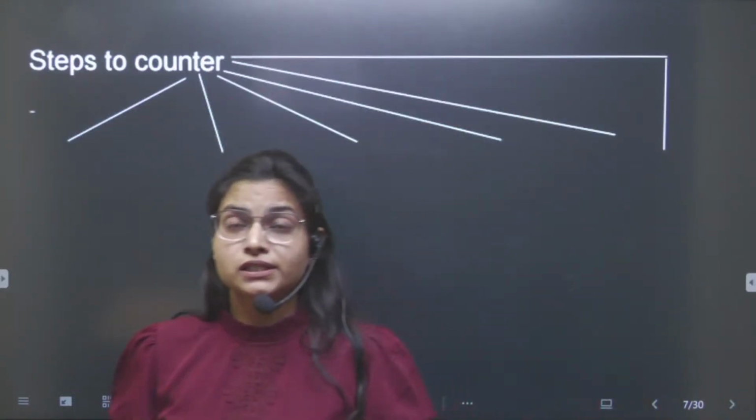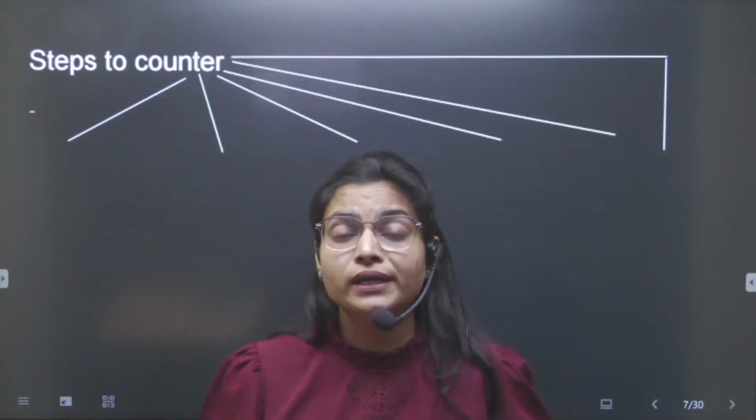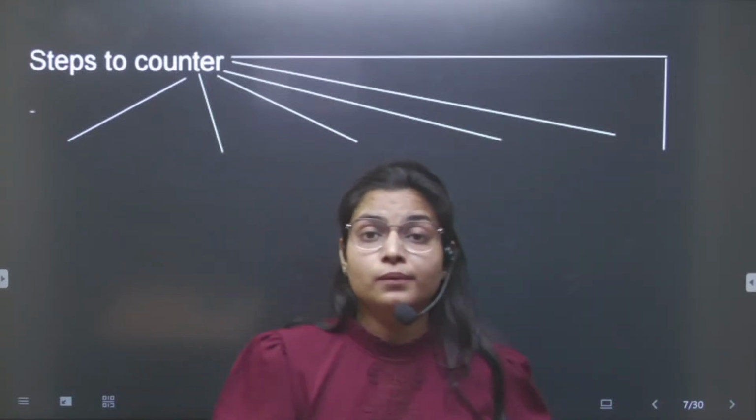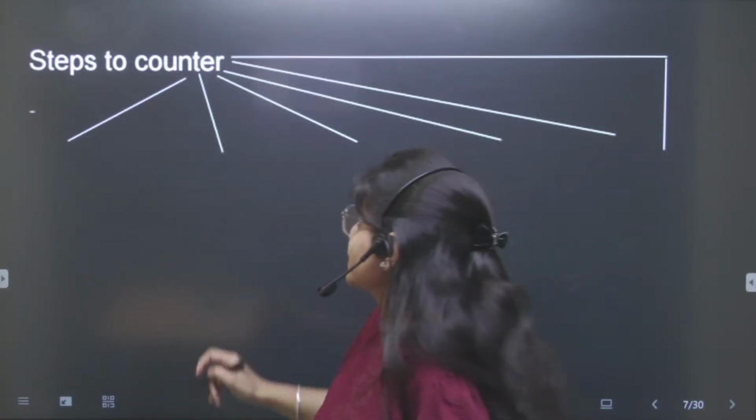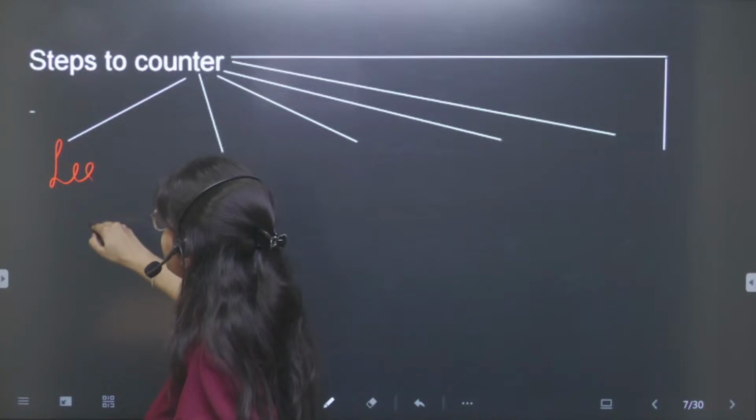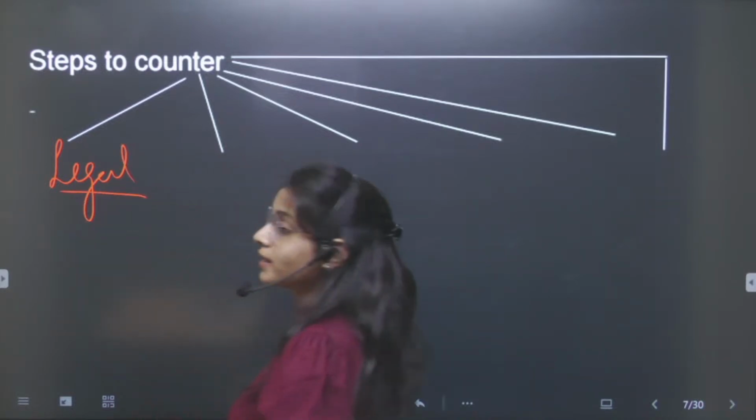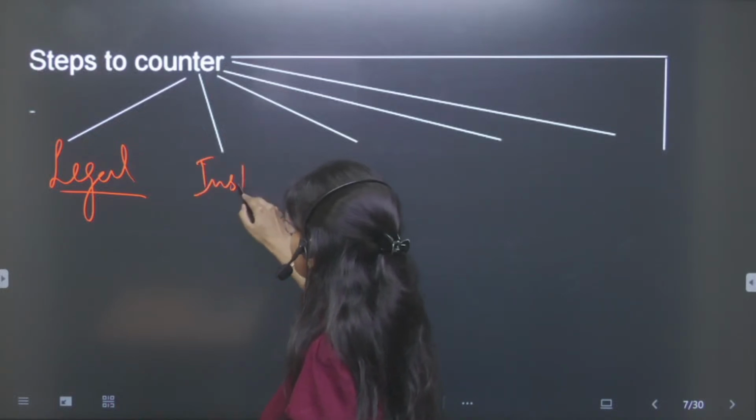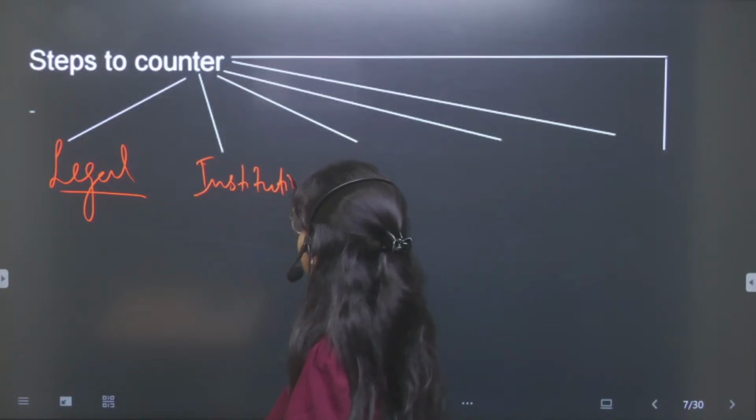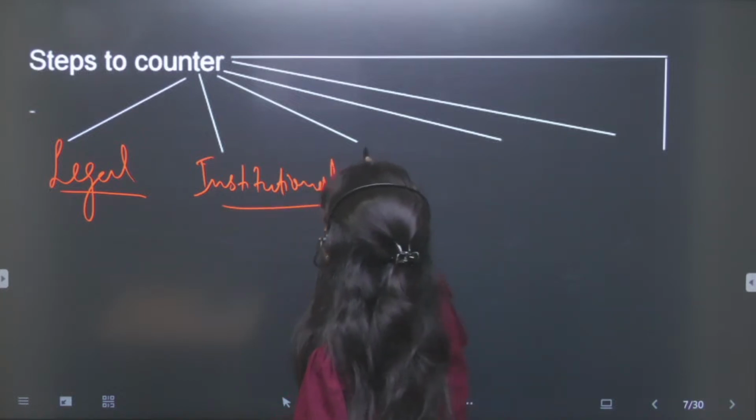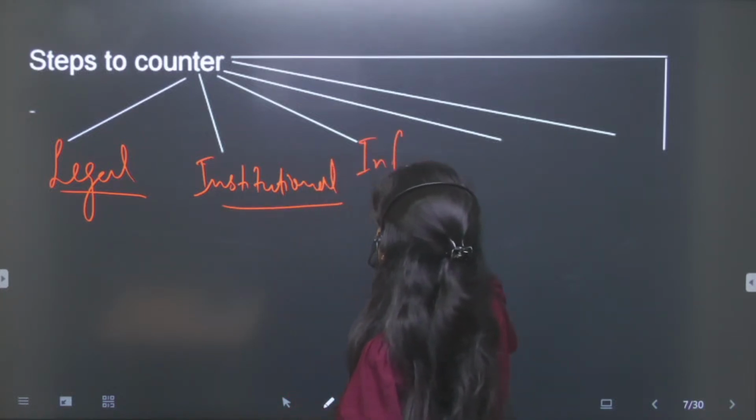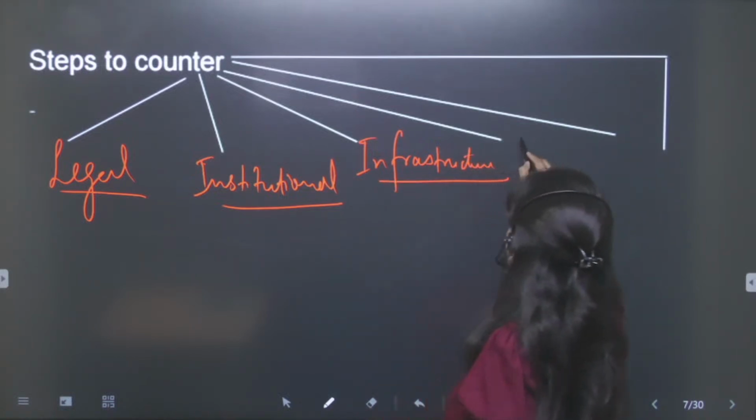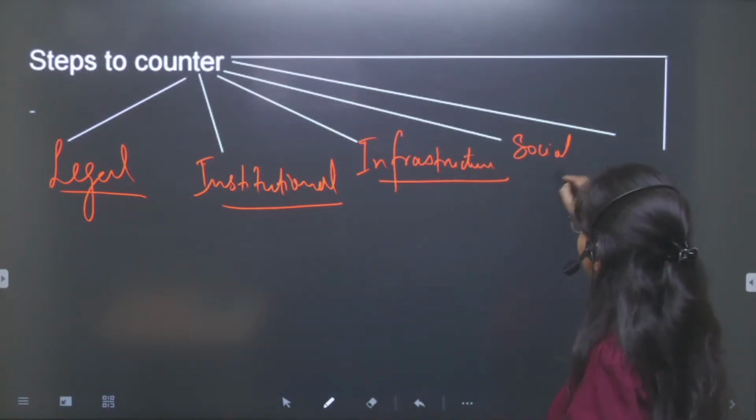Now, whenever in internal security you need to write steps to counter any topic, do write firstly about the legal steps taken in this respect, and secondly you can write about the institutional approach. Then you can write about the infrastructure made in this regard. Then you can write about the social awareness created.